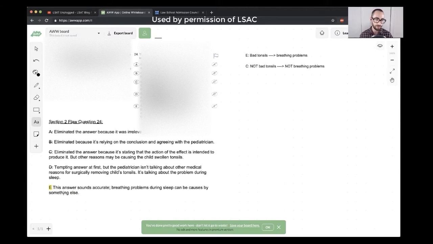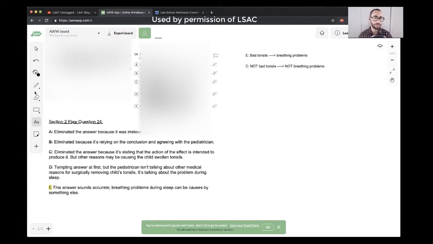So the student got it correct, saying E sounds accurate. Breathing problems can be caused by something else. Excellent. So yeah, they can be caused by something else. Bad tonsils are just one of the things that can cause breathing problems, not the only thing that can cause breathing problems. There could be other causes as well. So excellent analysis there of E.